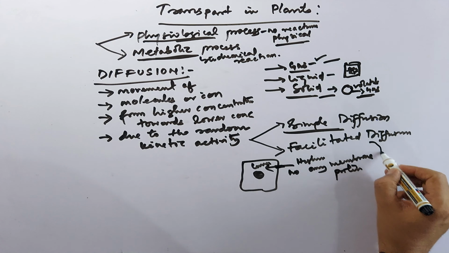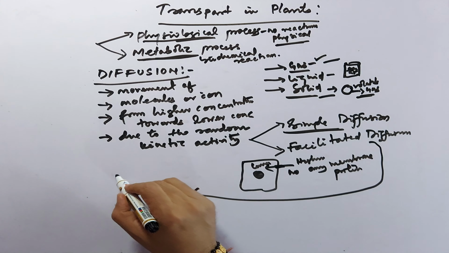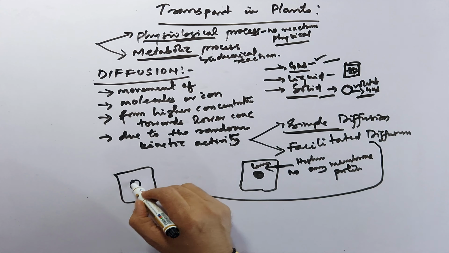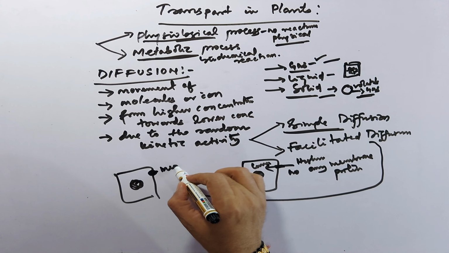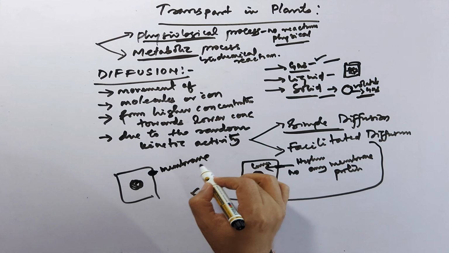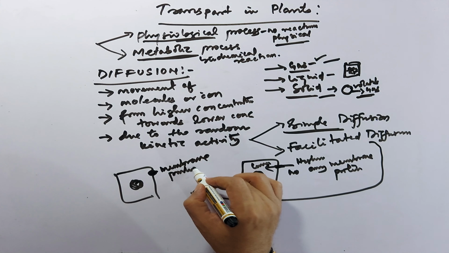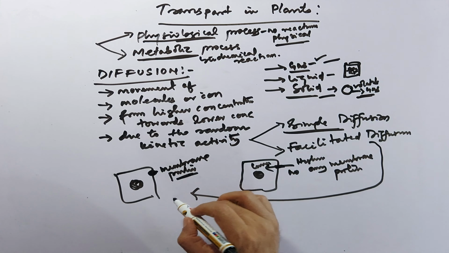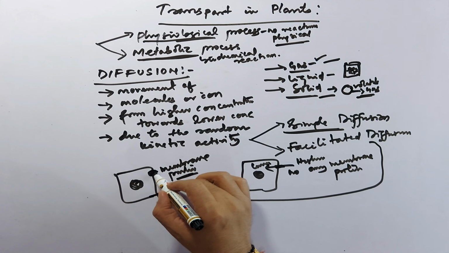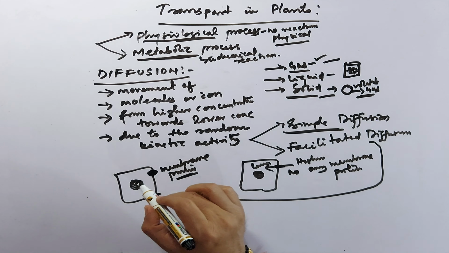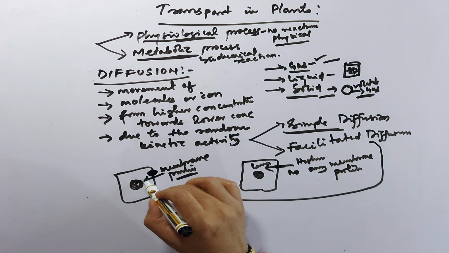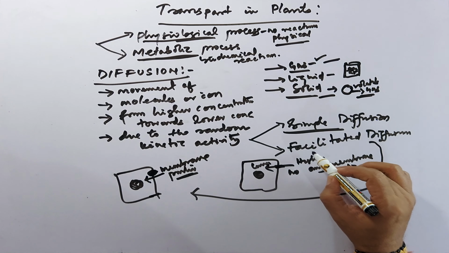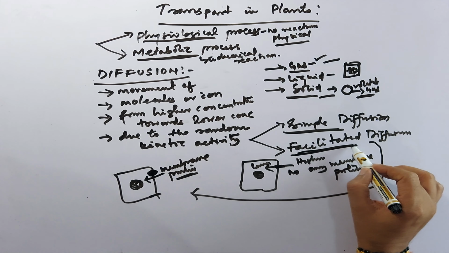But in facilitated diffusion, membrane proteins are involved. The substance binds with the membrane proteins, or membrane proteins help in diffusing the substance into the cell. This is called facilitated diffusion.